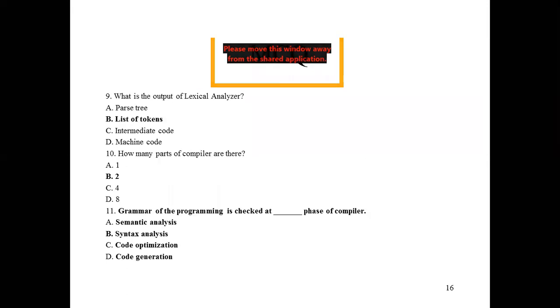Question number 9. What is the output of the lexical analyzer? Parse tree, list of tokens, intermediate code, machine code. Let me know the answer. List of tokens. Yes. The lexical analyzer gives us lexis, a number of tokens, or we can say a list of tokens. So B is correct.